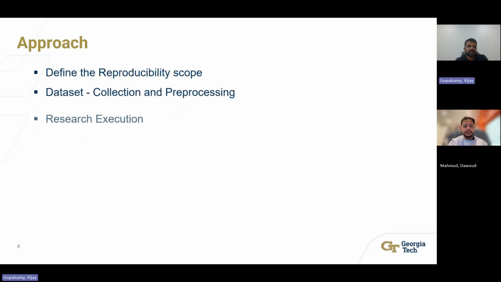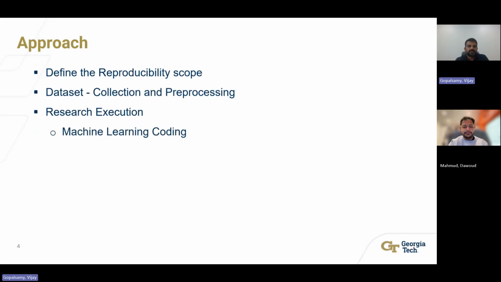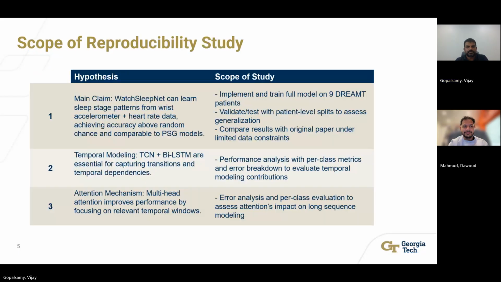So here's the approach we followed for the reproducibility study. Define the reproducible scope, dataset collection and pre-processing, research execution, which included machine learning coding, training and evaluation, results comparison, and the conclusion. The scope: to evaluate the claim, we structured our study around three core hypotheses.